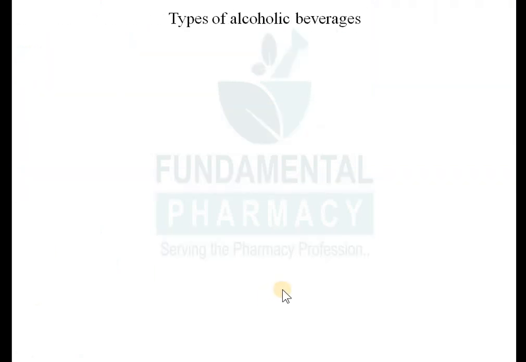So, first of all, there are two alcohols that come immediately to your mind. First one is ethanol, second one is methanol. We deal mostly with these two types of alcohol, ethanol and methanol. Ethanol is nothing but ethyl alcohol, CH3CH2OH, and methanol is nothing but CH3OH.